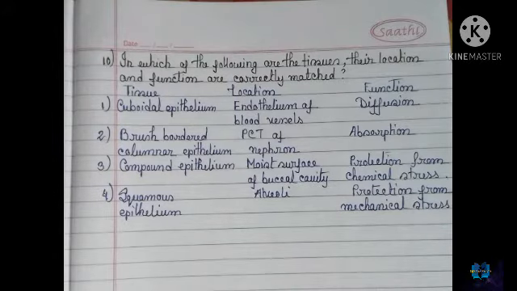Okay, let's talk. I hope you have given the answer. Let me discuss this. Cuboidal epithelium, location endothelium of blood vessels, and function is diffusion. The function is not correct, and the location is not correct. Cuboidal epithelium you will generally find in ducts of glands or tubular parts of the nephron, and their actual function is secretion as well as absorption, not diffusion.